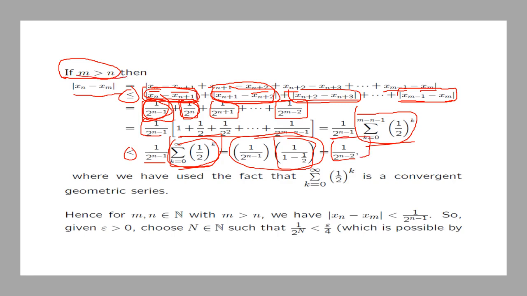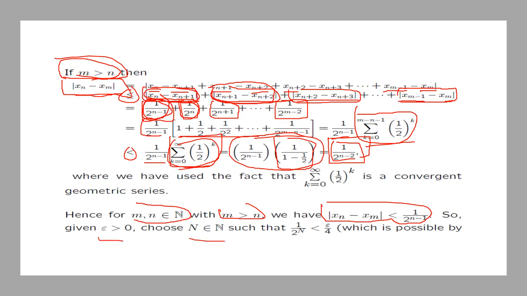So what we are saying is that if m is bigger than n, then the distance between x_n and x_m is less than 1 over 2 to the power n minus 2. So if m and n are natural numbers with m bigger than n, we have this expression here. Given epsilon bigger than 0, you simply choose a natural number N such that 1 over 2 to the power N is less than epsilon over 4. This is possible by the Archimedean property.